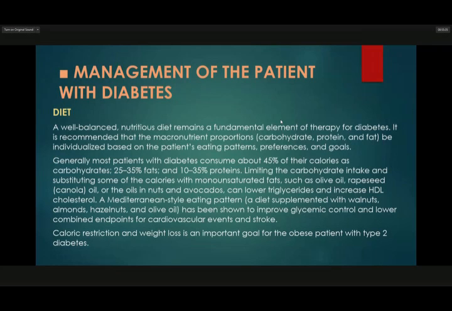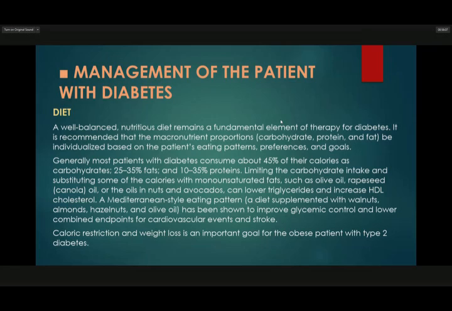So, management of the patient with diabetes. They need diet. So diet, a well-balanced, nutritious diet remains a fundamental element of therapy for diabetes. It is recommended that the macronutrient proportion, such as carbohydrates, protein, and fat, be individualized based on the patient's eating patterns, preference, and goals.